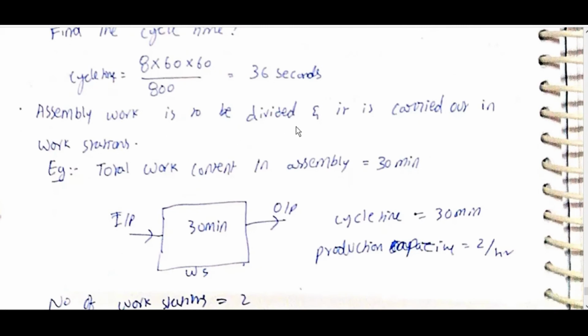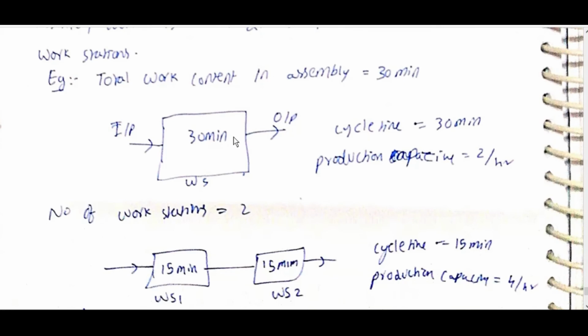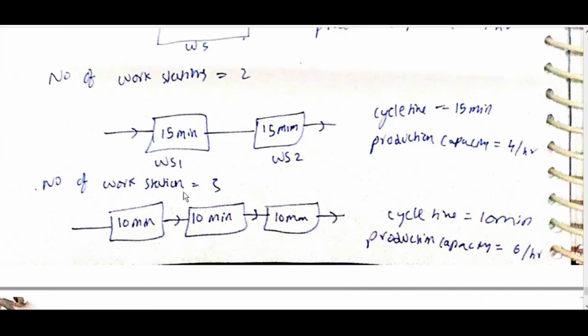Assembly work is to be divided. It is to be carried out in workstations. Example: total work content in assembly is equal to 30 minutes. Input 30 minutes, workstation, output. Cycle time is equal to 30 minutes. Production capacity is equal to 2 per hour. Number of workstations is equal to 2. Cycle time is equal to 15. Production capacity is equal to 4 per hour. Number of workstations is equal to 3.